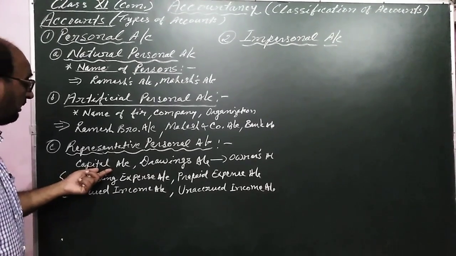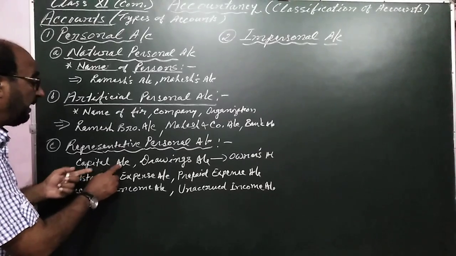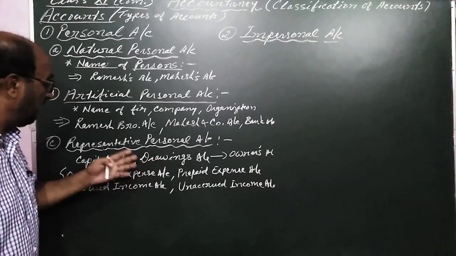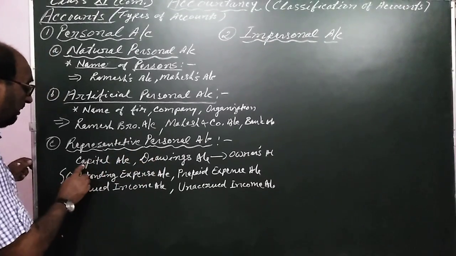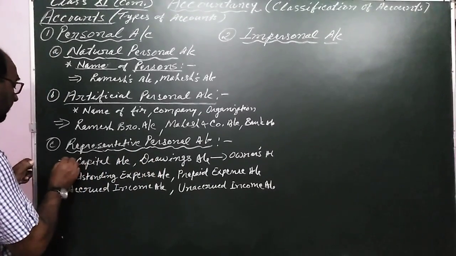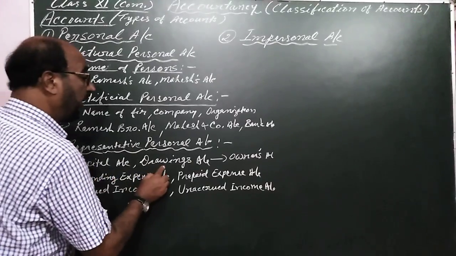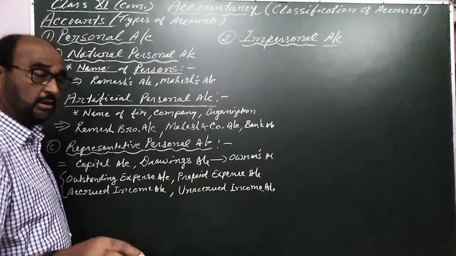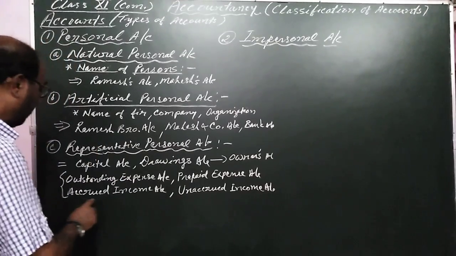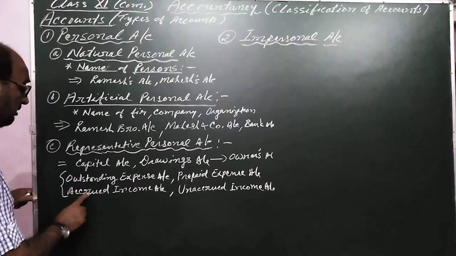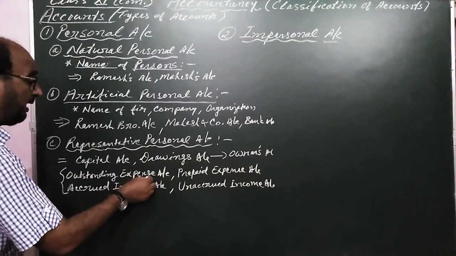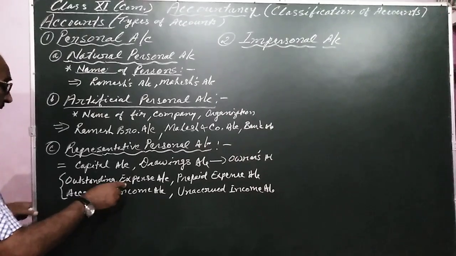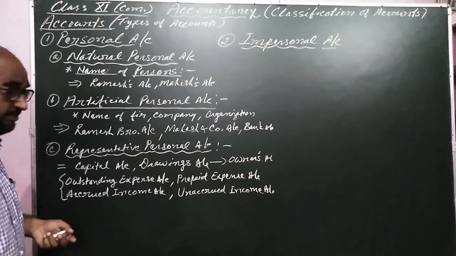Of course, I have not explained the capital account and drawings account in my previous video, but I have written the capital account as an example. Capital account and drawings account are the owner's account, trader's account, proprietor's account. And these are some accounts which represent the account of that person to whom that expense is to be paid.